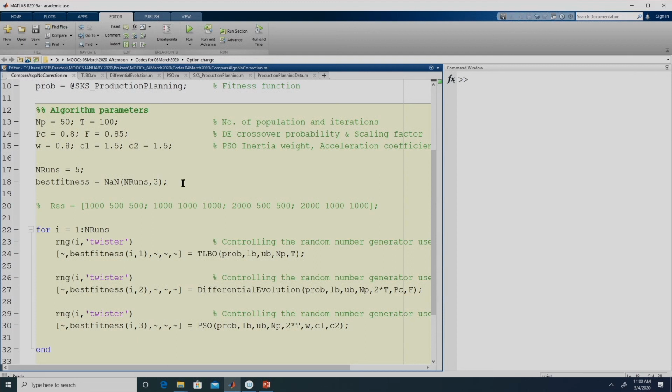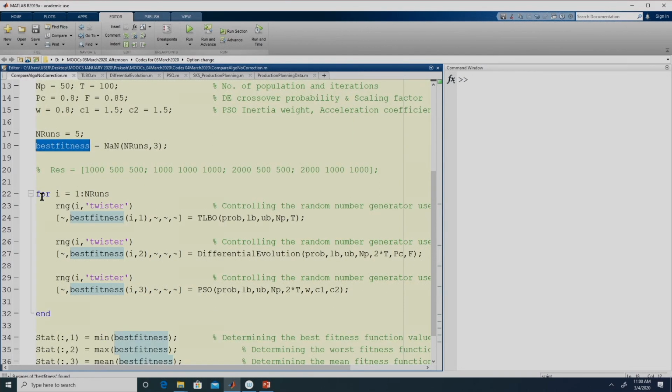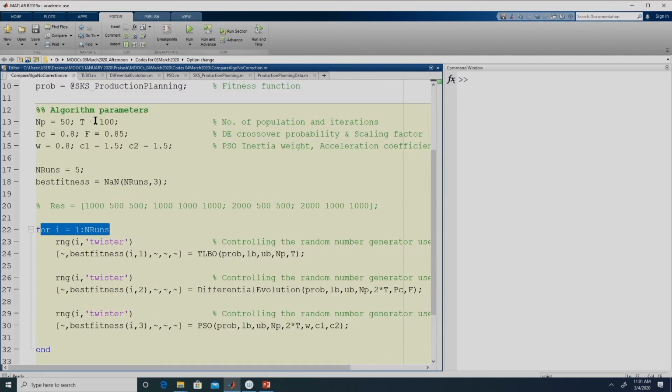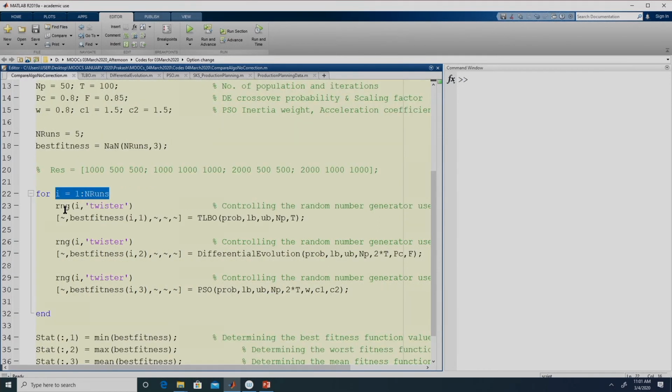What we are basically trying to do is the first column we will use for TLBO, the second column for differential evolution, and the third column for particle swarm optimization of this variable fitness. For each algorithm we are going to run 5 times. For each run that we complete we will populate best fitness with the solution obtained from that algorithm. So this is the for loop, we are going to compare these 3 algorithms based on 5 runs. That is why we have this loop for i equal to 1 to n runs, and again we are fixing the seed, rng of i comma twister, so that we can reproduce the result.